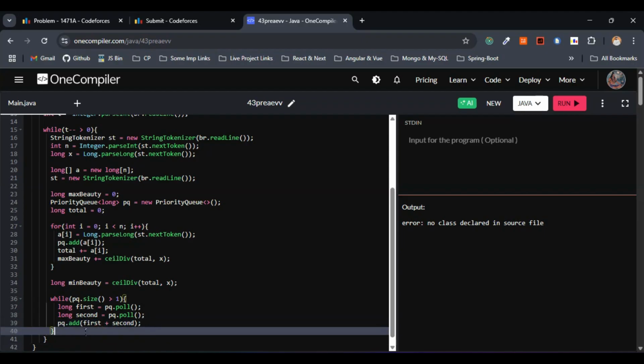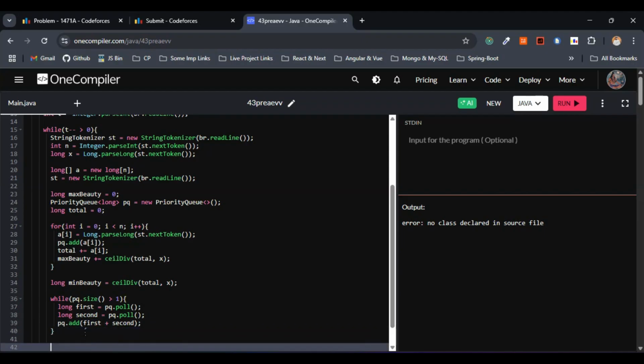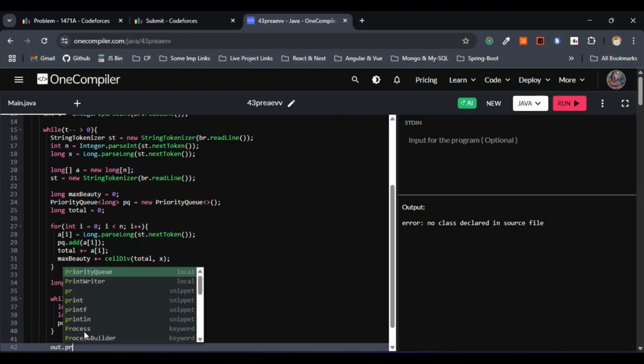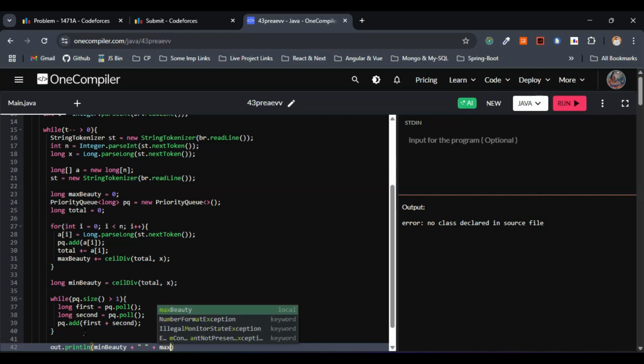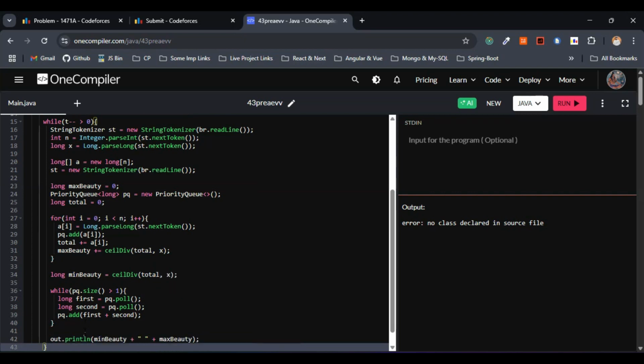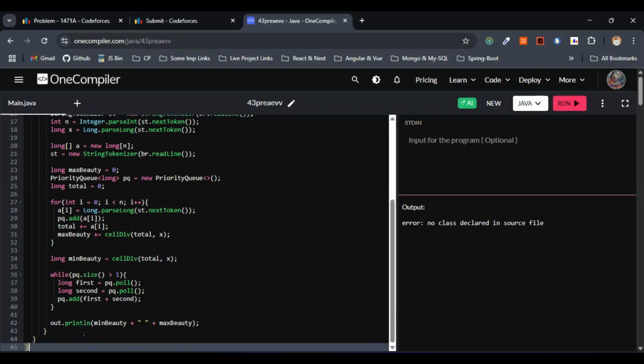Yeah. Let me come out of this one entirely. This will be out.println. We have to output the result, right? Min beauty plus we need to have the space. So let's append the space here and let's append max beauty as well. We have to display min beauty and max beauty accordingly with the question.